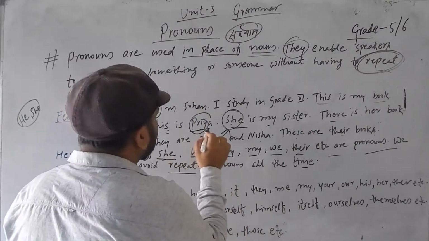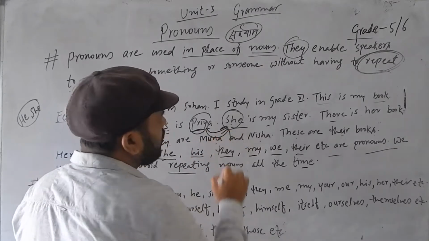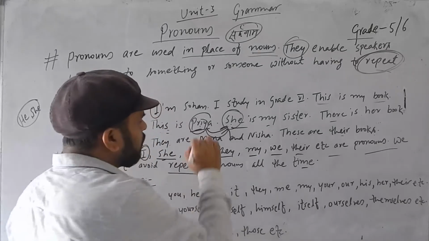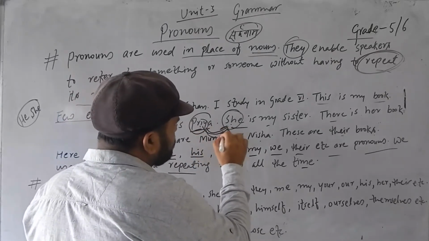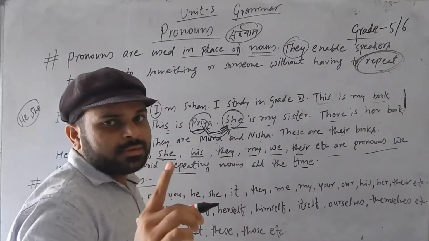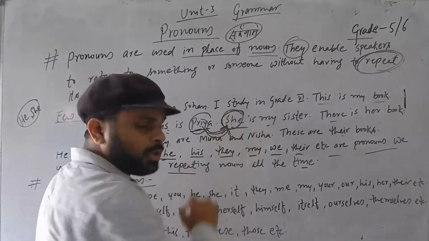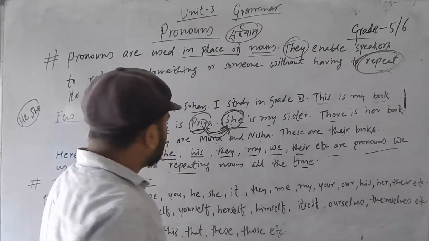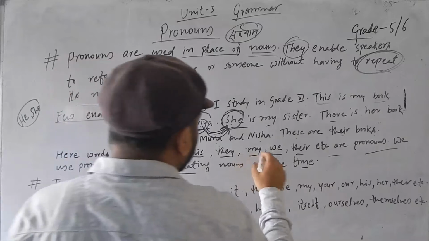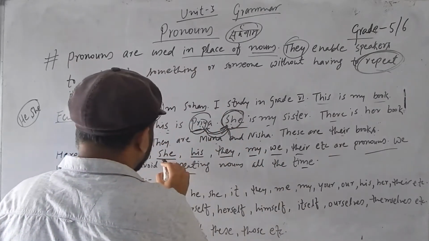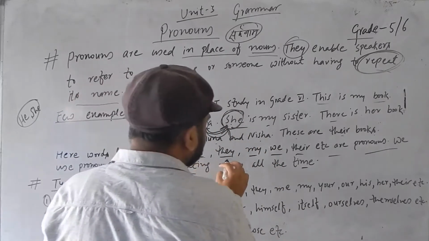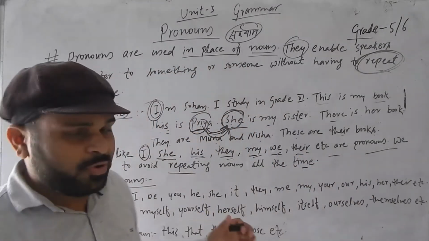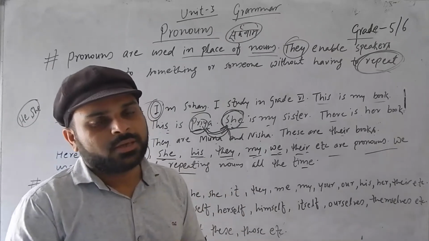But instead of Priya, you have written here she. So Priya is a noun, and instead of Priya, we have used something else, that is she. So this is a pronoun here. Instead of Sohan, we have used I. So next we have she, his, they, my, we, their, etc. are pronouns. But how will we categorize these things?